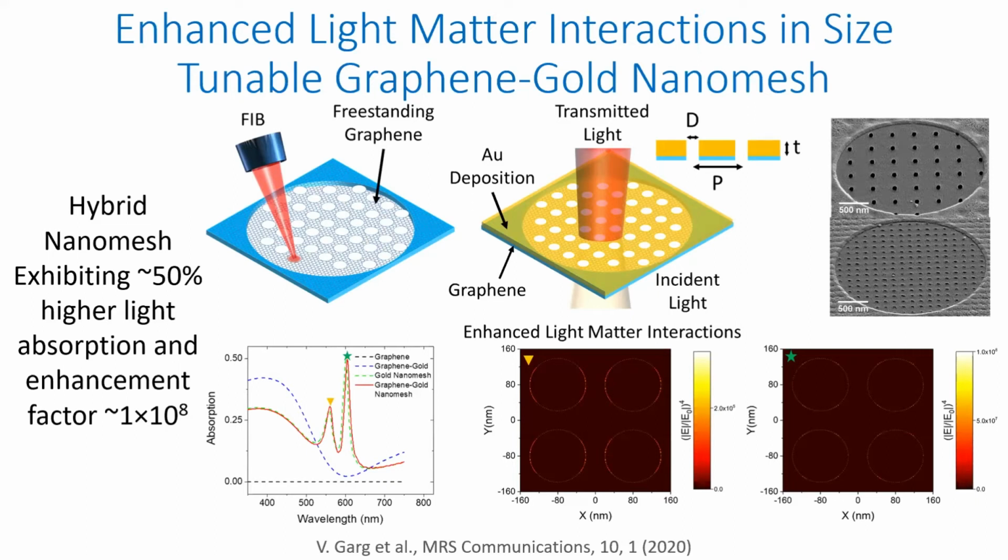And the reason for this was, when you are, let's say, making a hole of 20 nanometer, and when you further deposit the gold over this already fabricated hole, you tend to decrease the size of the hole. So with this method, we can go down to some 10 nanometer as well. So that's the advantage of this method.